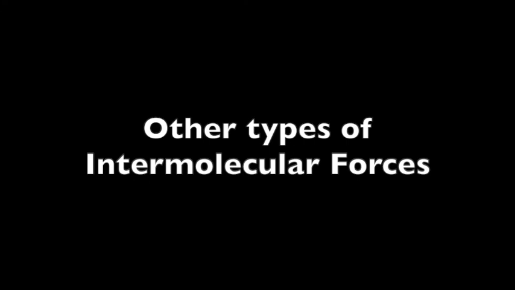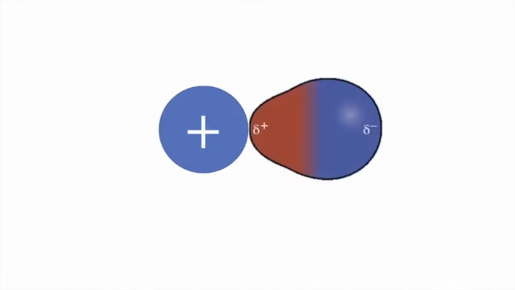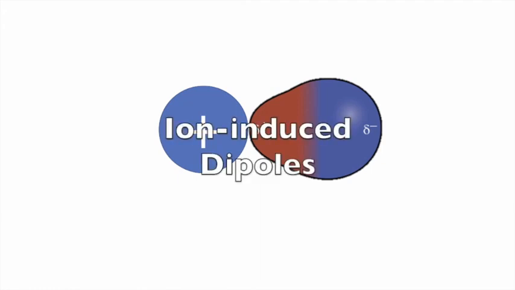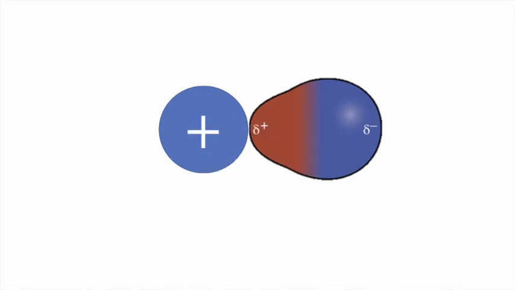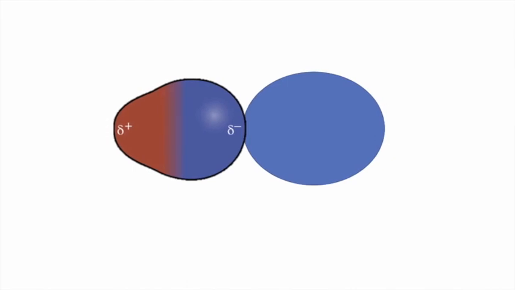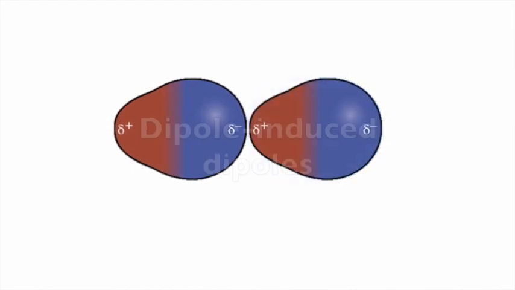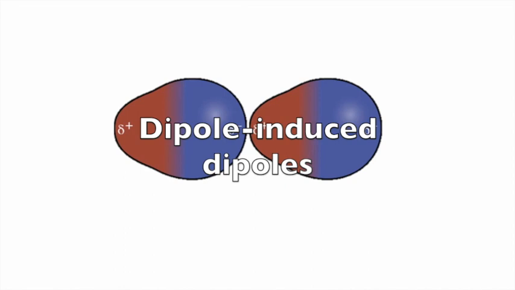There are other types of intermolecular forces that are variations on the ones we just talked about. For example, ions can induce temporary dipoles in nonpolar molecules. We call these intermolecular forces ion-induced dipoles. Polar molecules can also induce temporary dipoles in nonpolar molecules. We call these interactions dipole-induced dipoles.